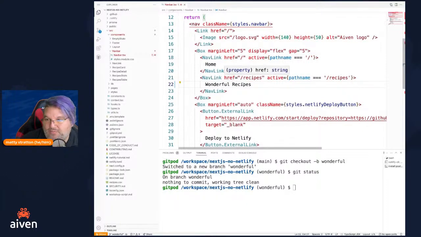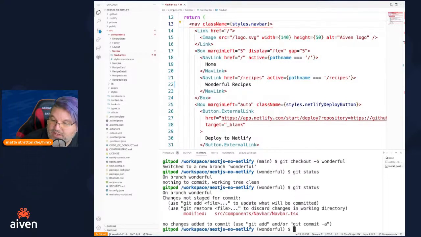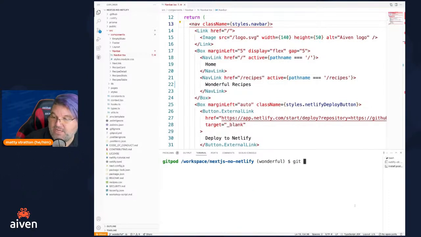But if you're careful in your typing, you should be fine. We're going to go ahead and save the file. And now if we were to say git status, it's going to be like, hey, dude, you changed this file. You didn't stage it. It's not ready to go. So now I'm going to say git add.